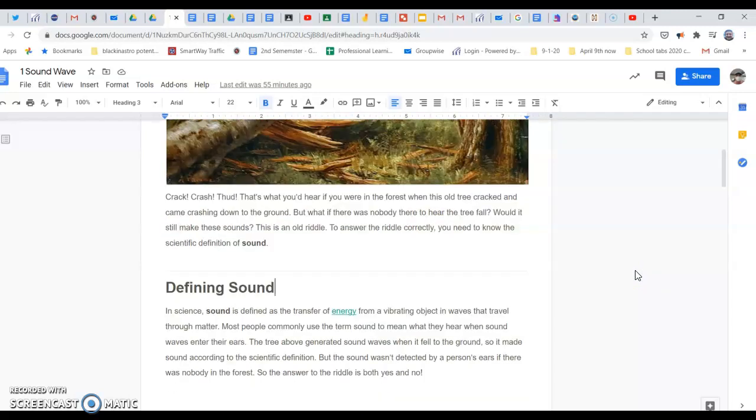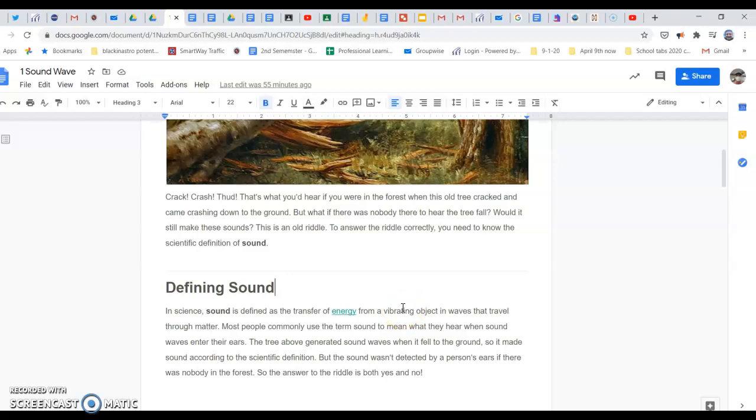So basically I expect at least one annotation per paragraph, and the annotations are going to be mostly underlining and highlighting, but most importantly, each of those underlines and highlights you will need to add comments to. So for instance, this paragraph here: in science, sound is defined by the transfer of energy from a vibrating object in waves that travel